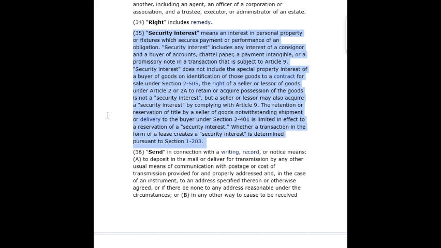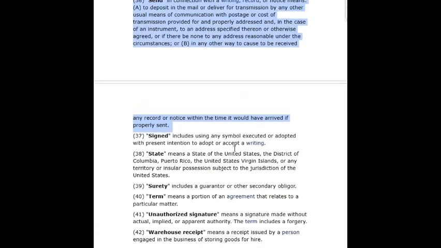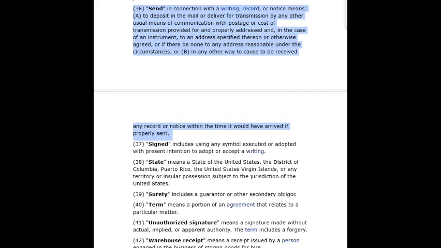The retention or reservation of title by a seller of goods notwithstanding shipment or delivery to the buyer under Section 2-401 is limited, in effect, to a reservation of a security interest. Whether a transaction in the form of a lease creates a security interest is determined pursuant to Section 1-203.